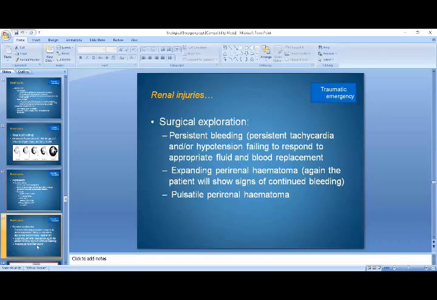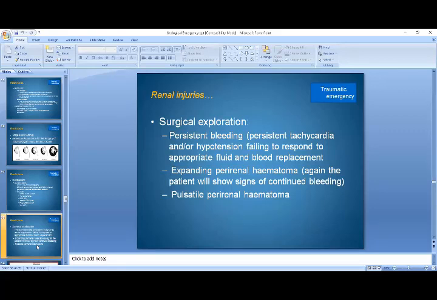So in case of surgical bleeding, what are the indications when you will have to explore the patient? Some of the indications are persistent bleeding, that is persistent tachycardia and or hypotension, failing to respond to appropriate fluid and blood replacement, expanding perirenal hematoma where the patient will show signs of continued bleeding, and pulsatile perirenal hematoma.